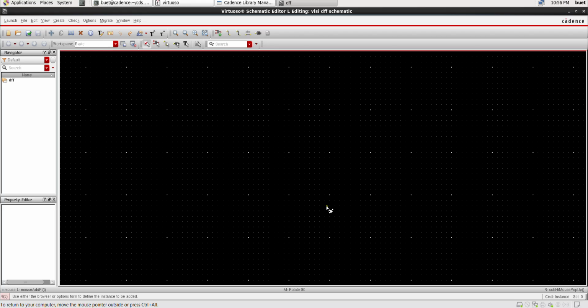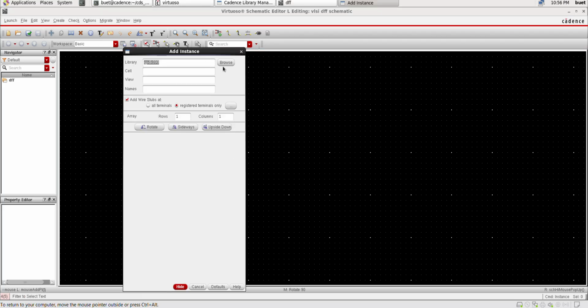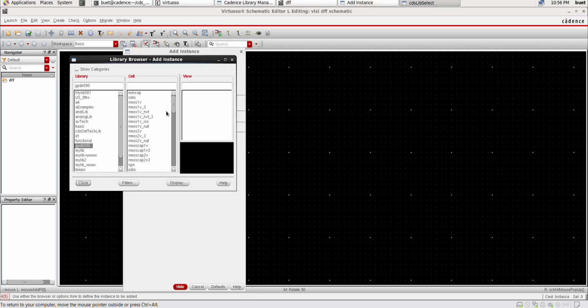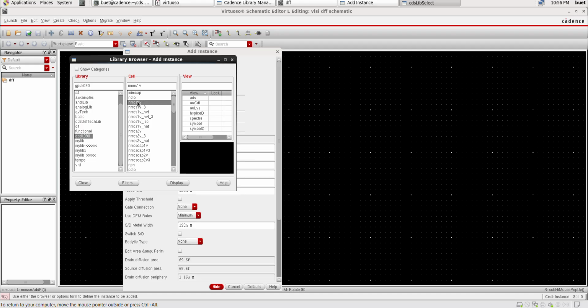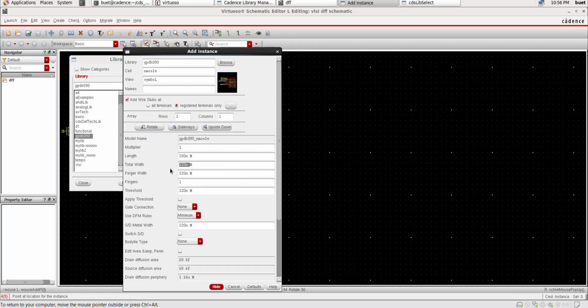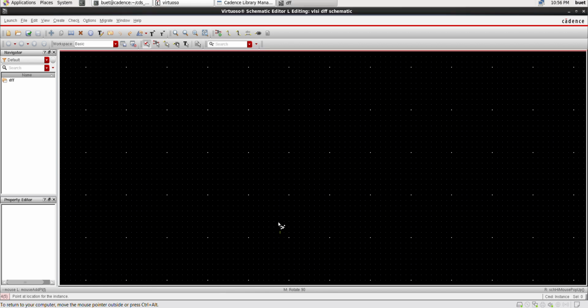Press I means instance. Here, browse the library. You can find GPDK90. Click on it. In the cell, select NMOS1V. Click on symbol. Here, make the total width 1 mu, as well as finger width. Click on hide. Use R to rotate.